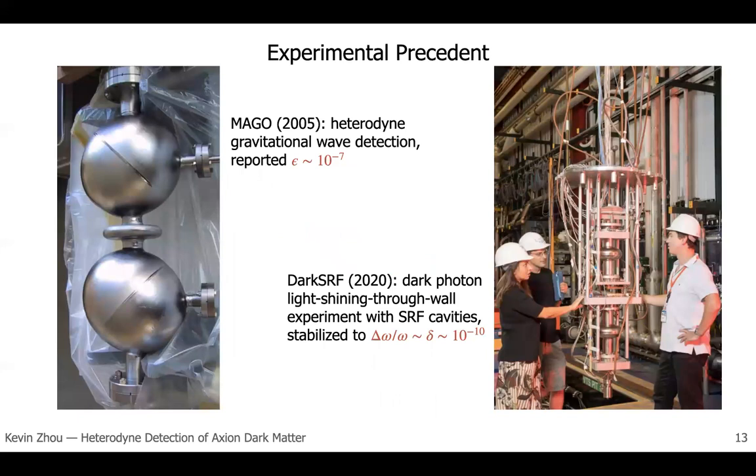In order to estimate how important leakage noise is, we need to use experimental precedent. Luckily, there are experiments that have used related ideas. In 2005, the MAGO collaboration attempted to use a very similar idea to detect gravitational waves, and they used an active control system to suppress their leakage noise by a factor of 10 to the minus 7. Currently, the Dark SRF experiment is attempting to use SRF cavities to detect dark photons using a light-shining-through-wall setup. In order for this setup to work, the mode frequencies of the two SRF cavities have to be stabilized to be equal to each other. And they've achieved mode frequency stabilization of a factor of 10 to the minus 10, which corresponds to cavity wall displacements controlled at the same factor.